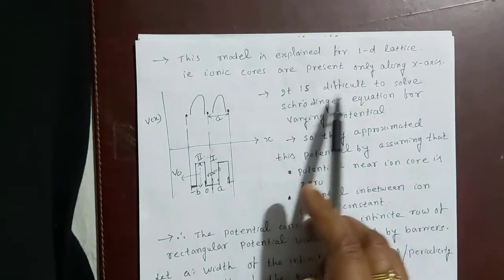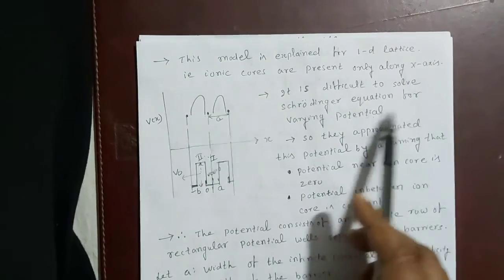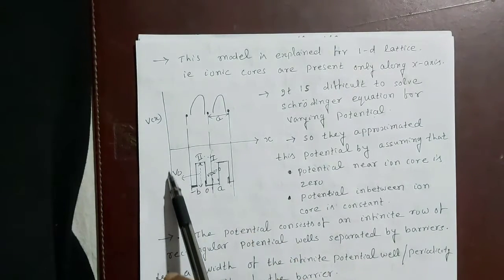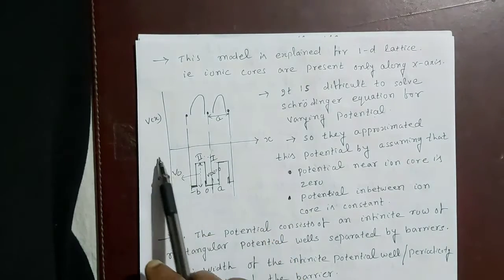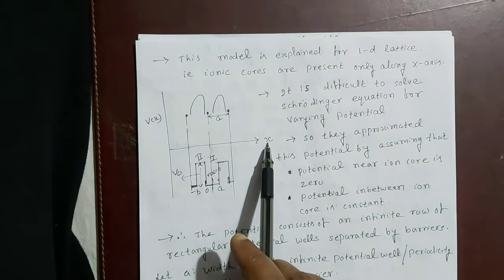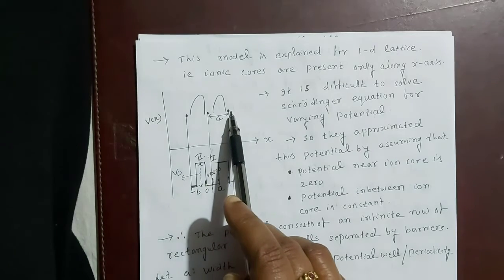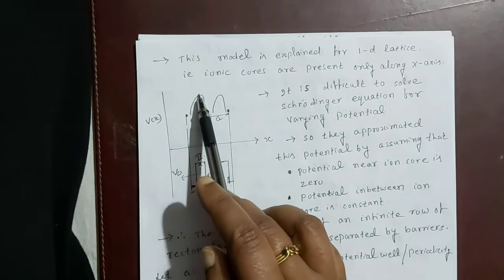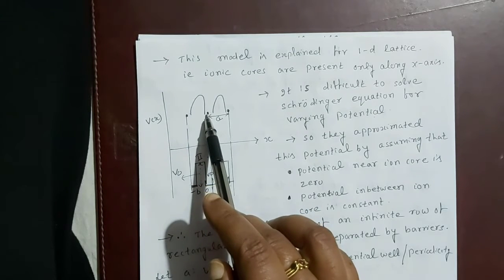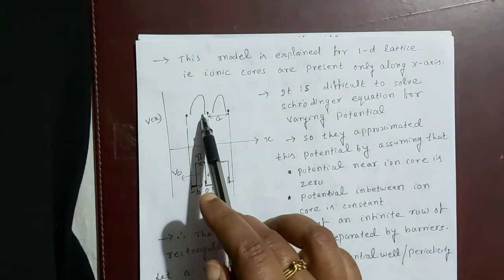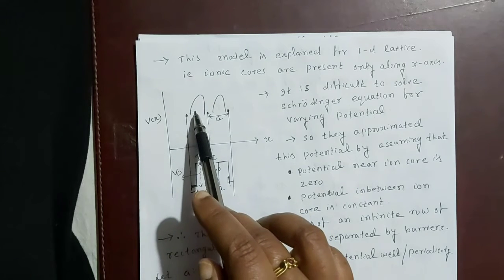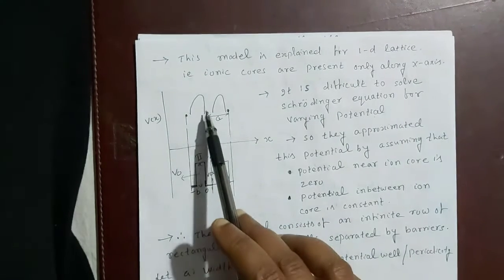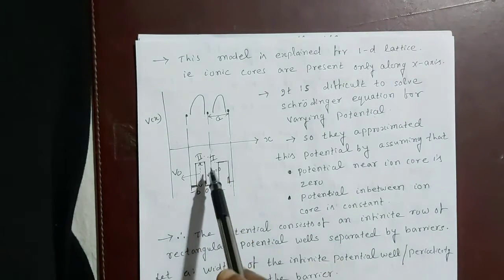It is difficult to solve the Schrodinger wave equation for a varying potential. Here, if we redraw the potential, on the y-axis we have kept V of x and on the x-axis we have kept x. So if these are the lattice sites, then the potential is 0 near the lattice site and it is maximum in between, then again it reduces to 0 at the lattice point. So the potential varies like this and it is very difficult to solve the Schrodinger equation for this type of potential. So Kronig and Penney approximated this type of potential to this type.